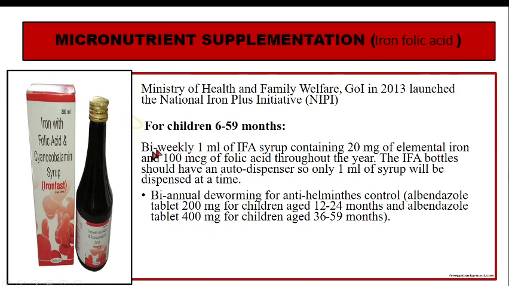So this is twice a week. Iron and folic acid is to be given twice a week, and deworming is given twice a year. Okay, biannual deworming for anti-helminth control. So what we do is albendazole 200 mg for children from 12 months to 2 years, and 400 mg for ages 3 to 5 years. Okay, so this is how it is given.